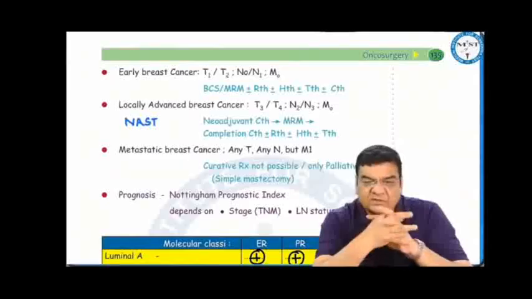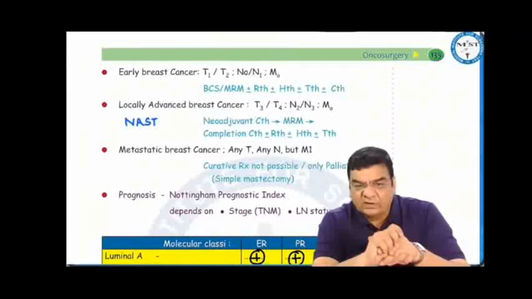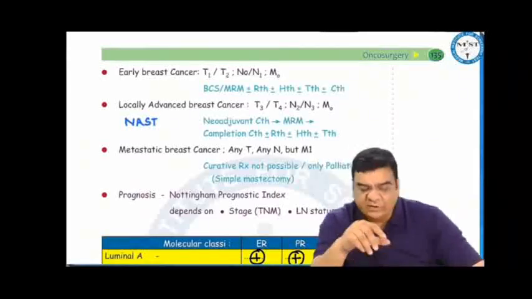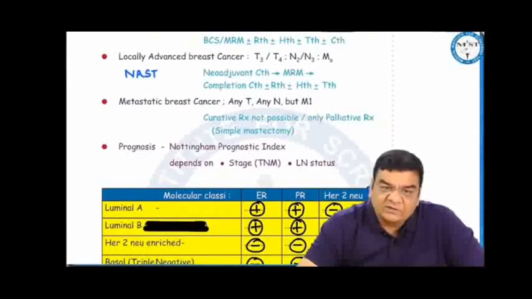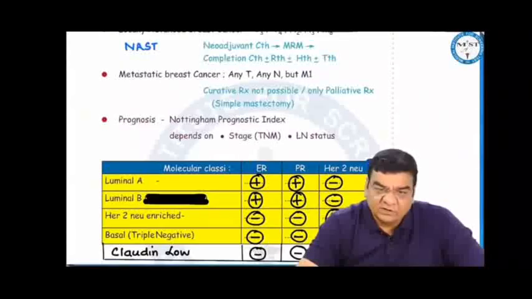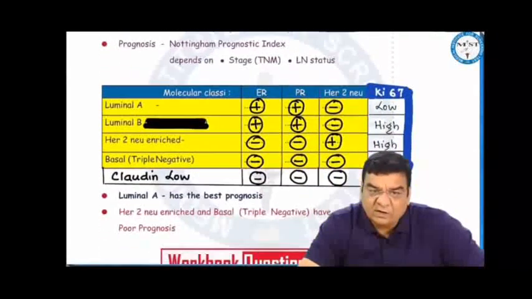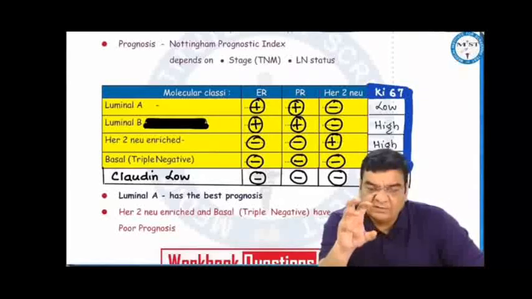For locally advanced breast cancer, that is T3, T4, N2, N3, M0, we can do neoadjuvant therapy, then modified radical mastectomy, and then completion therapy with maybe chemo, or if required, we can give radiotherapy, hormonal therapy, or targeted therapy. In metastatic breast cancers, that means any T, any N, but M1, curative treatment is not possible, only palliation is possible, like you can do a simple mastectomy. For prognosis, we can calculate the Nottingham prognostic index, and this depends on the stage of the tumor, that is TNM, where lymph node status is the most important.